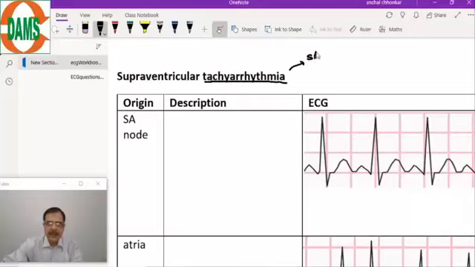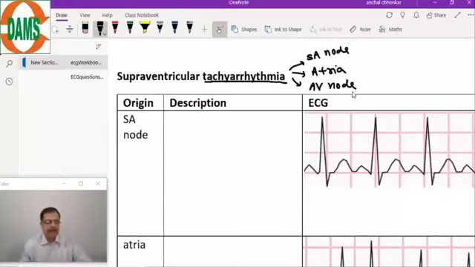So for supraventricular origin tachyarrhythmias, the origin can be at three locations. One is the SA node, second is the atria, and third is the AV node. These are the three areas which can become more excitable than their intrinsic physiological limits, so they will be responsible for that origin. So SA node, atria, AV node can be the origin of supraventricular tachyarrhythmias.